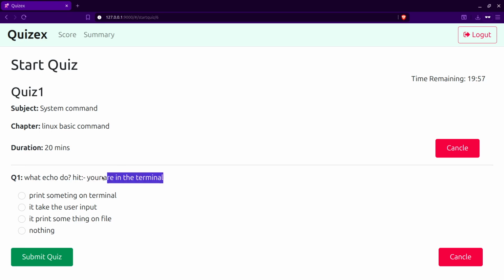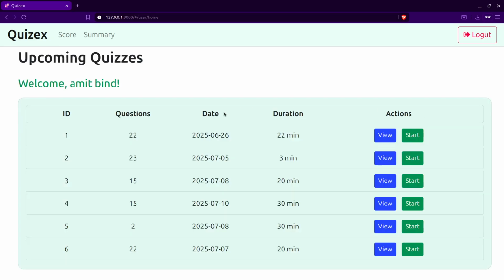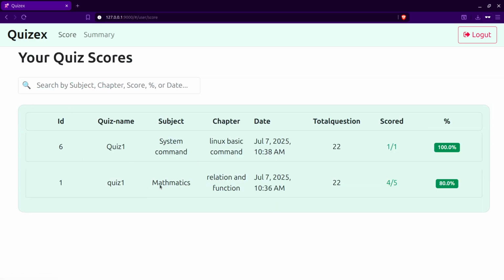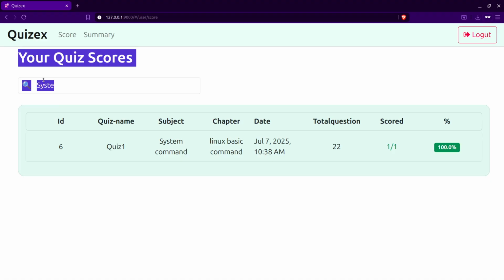Here you are in the terminal. So echo prints something on the terminal. So one mark is correct. So now Amit has done mathematics. Is there any system command? Yeah, he can. Or any Linux quiz?